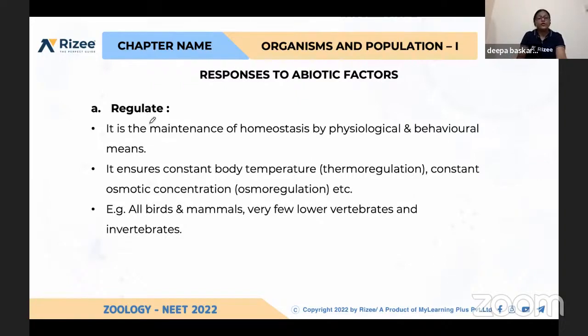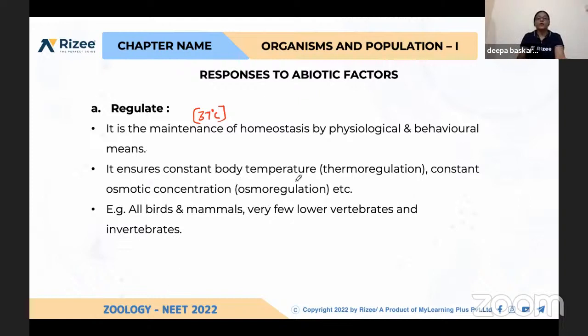I already told you that our body temperature will be almost 37 degrees C always. This can be regulated by our system. In summer, we sweat a lot, and by that process we can maintain the body temperature. It is the maintenance of homeostasis by physiological and behavioral means, even though there is change in the habitat.